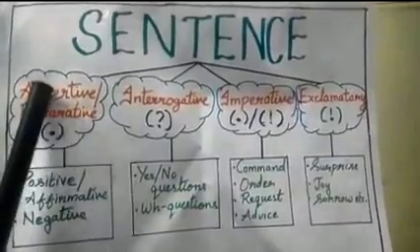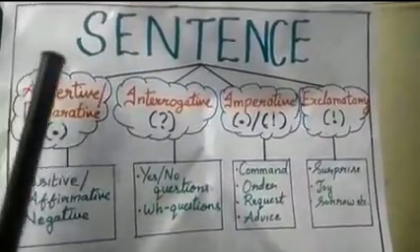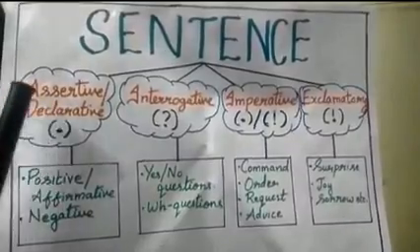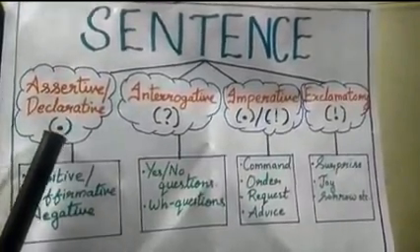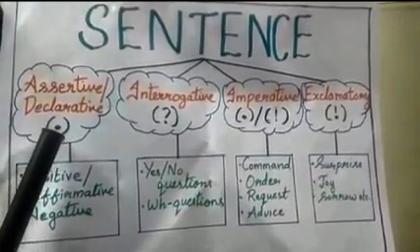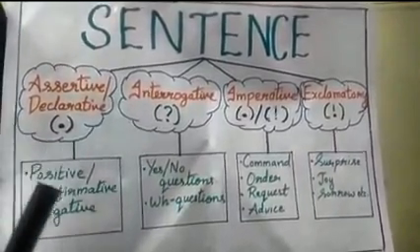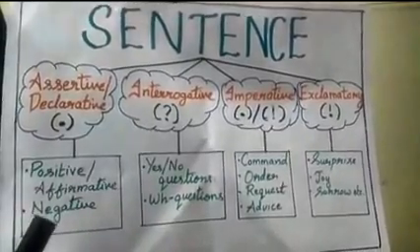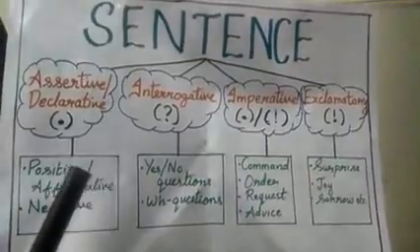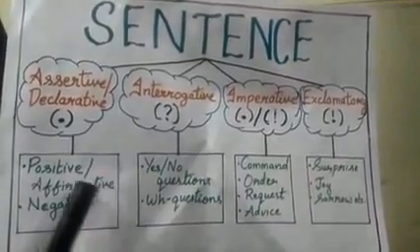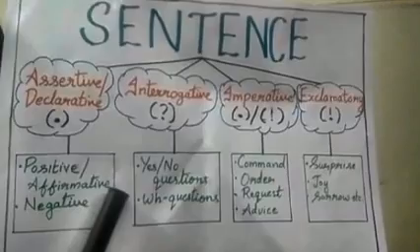So both are same. These type of sentences will always be a statement, and so it will always end with a full stop. It can be divided into two, positive statement and negative statement. Positive statement is also known as affirmative sentences.